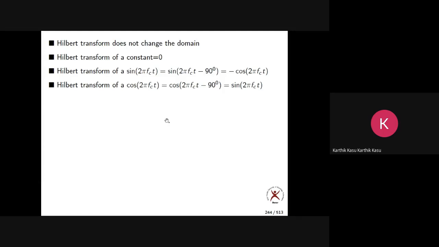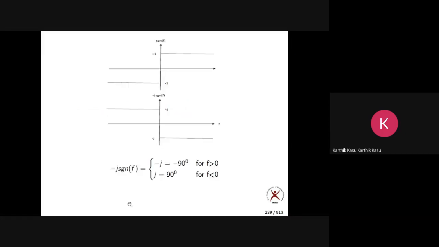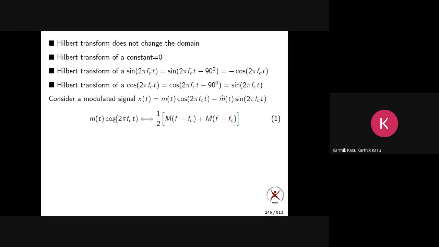It is nothing but a phase shift of minus 90 degrees for all frequencies. Otherwise, remember this formula: convolution of 1 by pi t and x of t. In the frequency domain, this is minus j sgn of f times x of f. You find out this; that is your homework. I will ask in the next class. Anyway, let us proceed further.